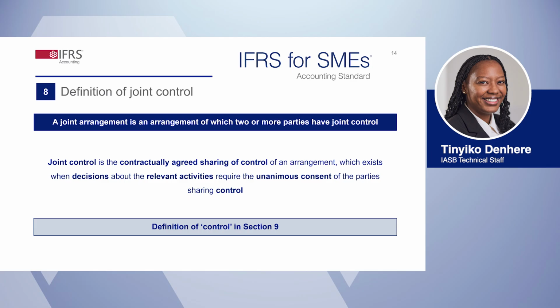A jointly controlled asset is jointly controlled by the parties and was contributed to or purchased for the purposes of the joint arrangement. And a jointly controlled entity is a corporation, partnership, or other entity in which each party has an interest. For these classifications of joint arrangements, the recognition, measurement, and disclosure requirements have not changed in Section 15.